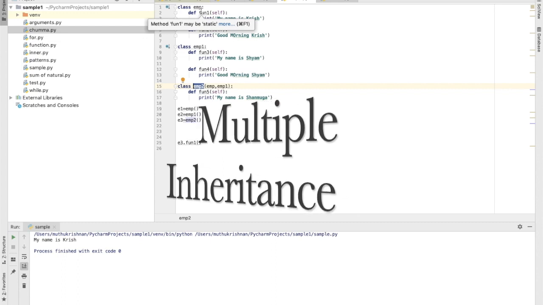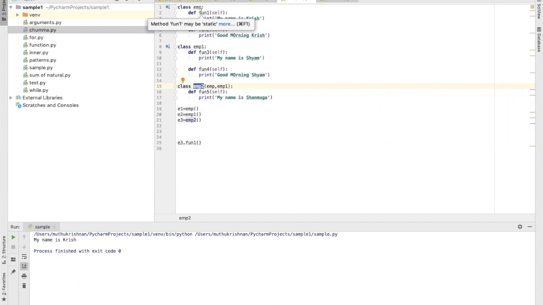In the previous case, we have seen multi-level inheritance, and here we are inheriting the methods defined in two different separate classes, and this is called multiple inheritance.